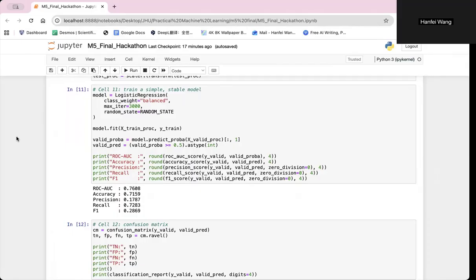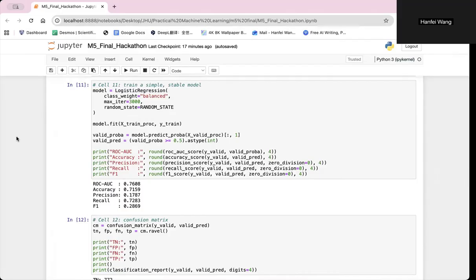So next, I trained a logistic regression model with class balancing to adjust for the imbalanced dataset. The model achieved a ROC AUC score of 0.76, which indicates good ability to distinguish between default and non-default borrowers. And because the dataset is highly imbalanced, ROC AUC and recall are more informative metrics than accuracy. Recall is approximately 0.73, meaning the model successfully identifies about 70% of actual defaulters.